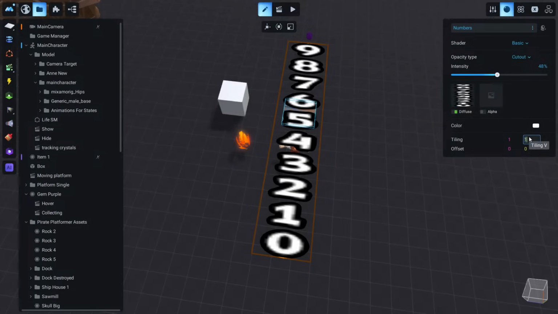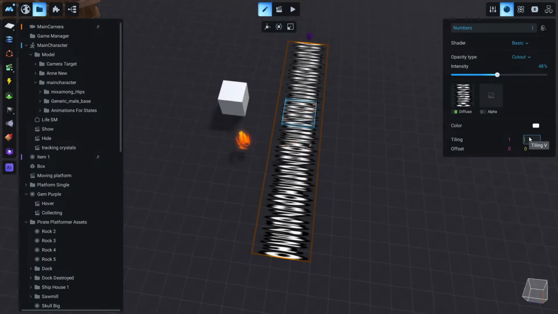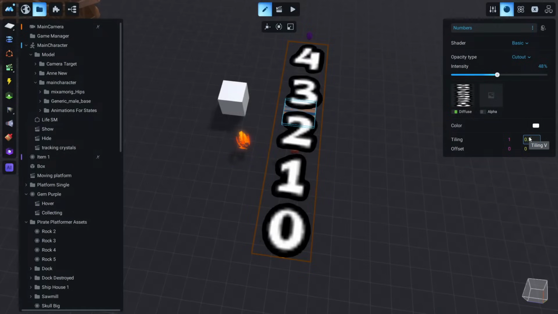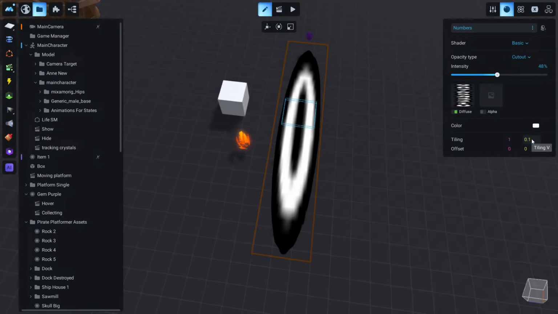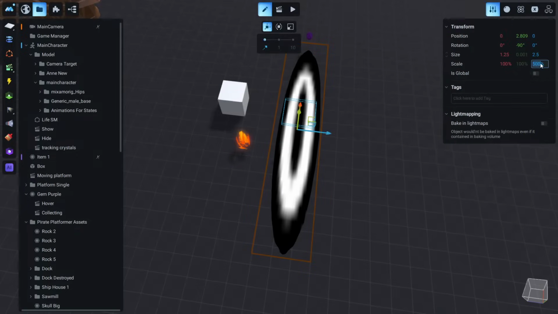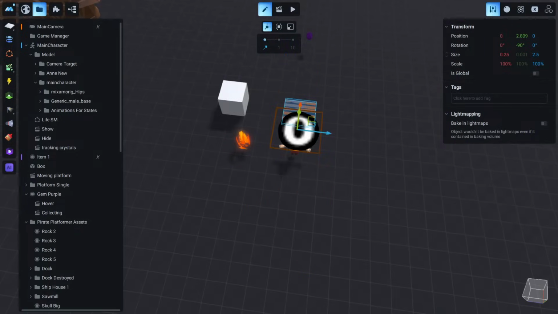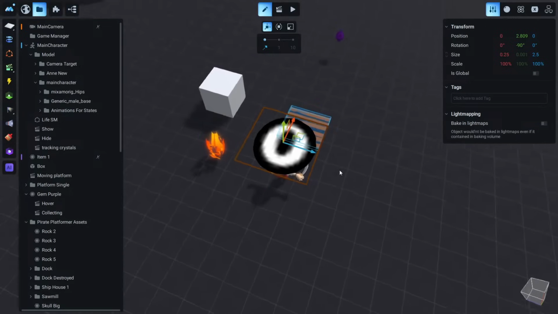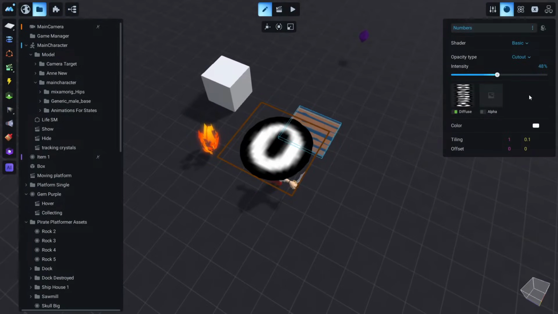So if I type 0.5 now, not 5, 0.5, now we have half the numbers. And if I type 0.1, now we have only the 1/10 of this texture. Okay, and of course now we can set this back to 100, so we see we have a nice 0 here. Okay, and now the vertical tiling makes more sense, because if, for example, we move the